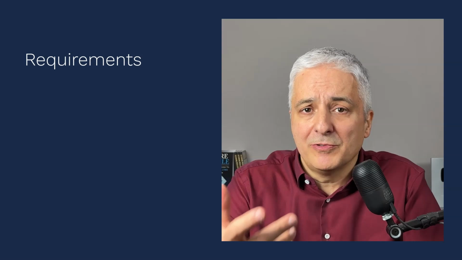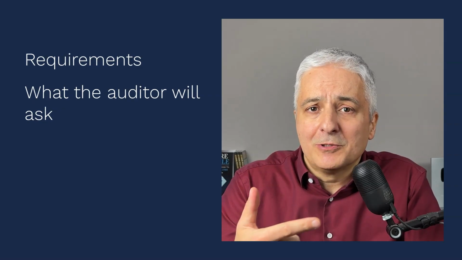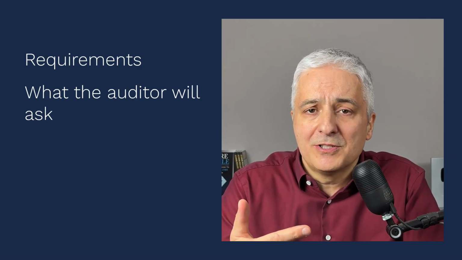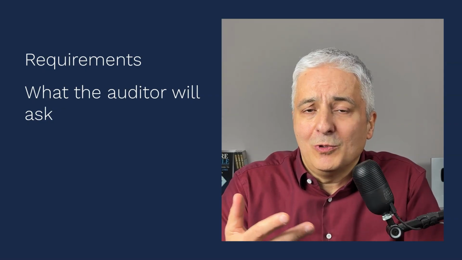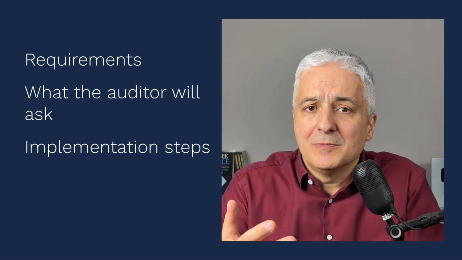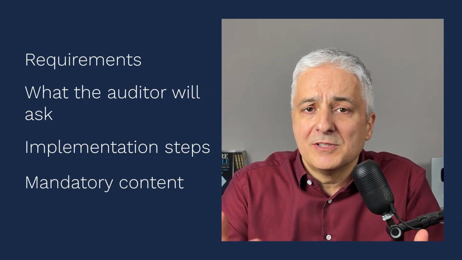Okay, let's see first what kind of questions you can ask. Of course, you can ask questions specifically about the requirements of the standard. So, for example, you could say, what kind of requirements does ISO 27001 have regarding the statement of applicability, which is one of the main documents in this standard. But then you can ask some further questions. For example, what the auditor will ask with regards to the statement of applicability. So what kind of evidence will be needed with regards to that document? Or you might ask what are, let's say, the best steps to implement or to write this document. You might also ask about the mandatory content of this document, and so on and so forth.